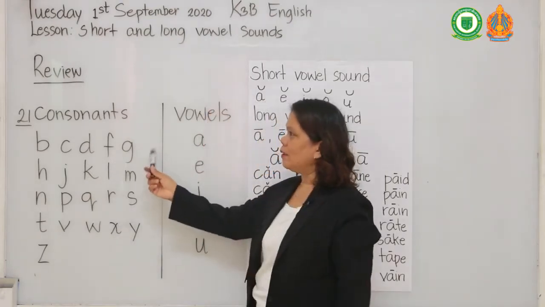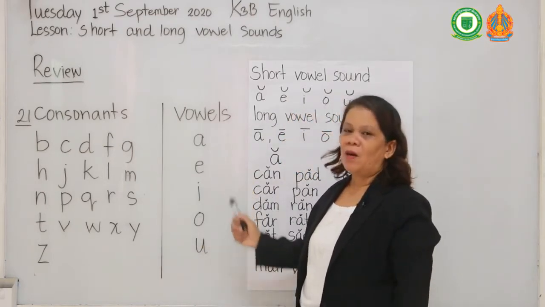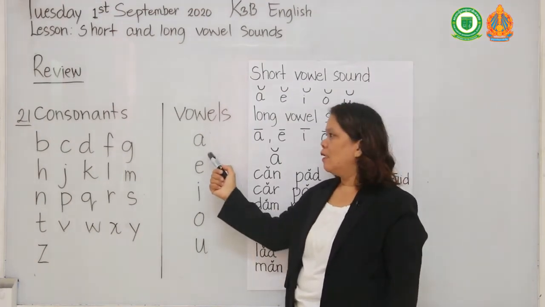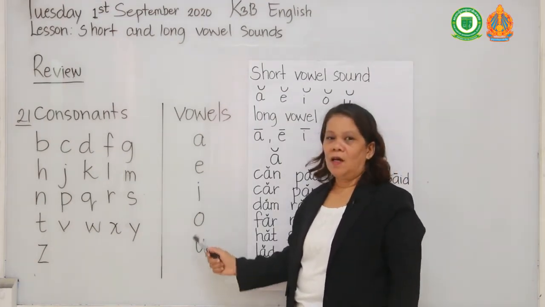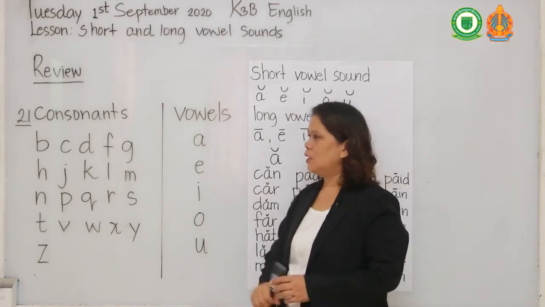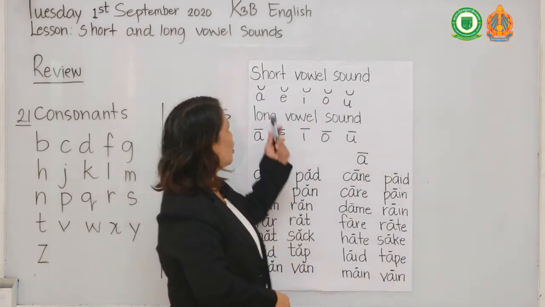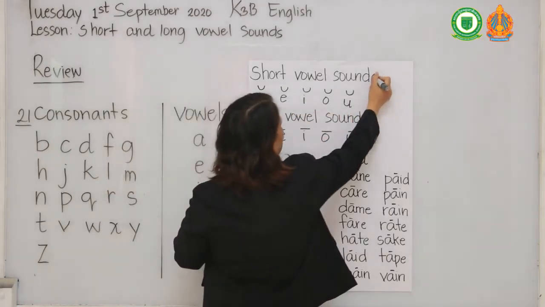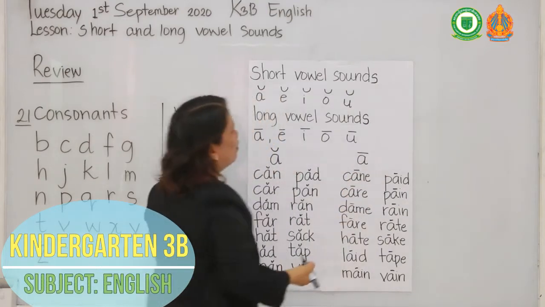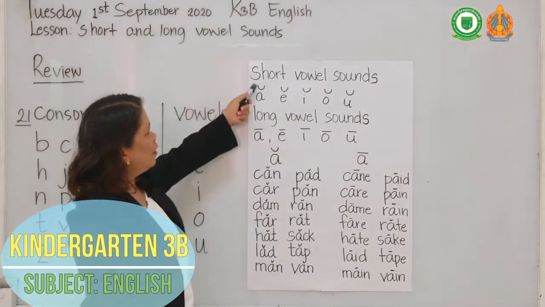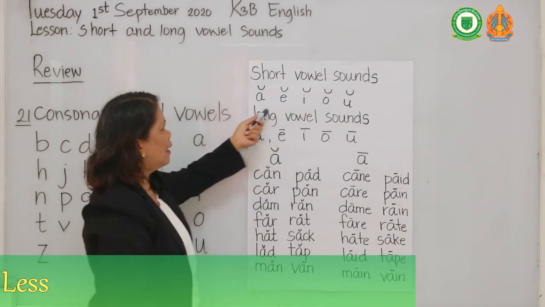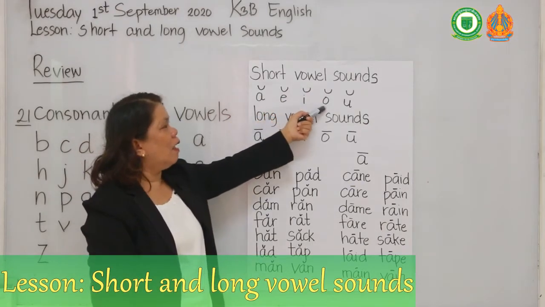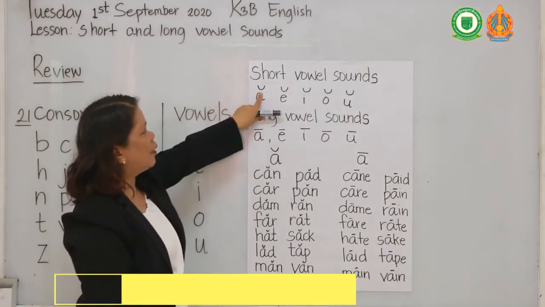Alright, so there are 21 consonants and 5 vowels. Always remember this: 5 vowels, A, E, I, O, U. Our lesson today is short vowel sounds and long vowel sounds. For the short vowel sounds, the sound will be like this: A, E, I, O, U, and it should be curved.